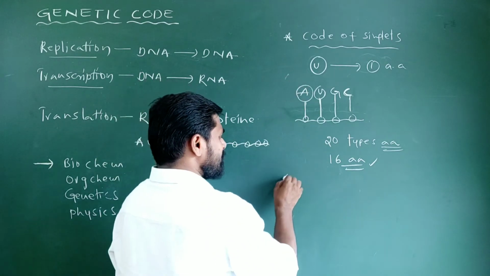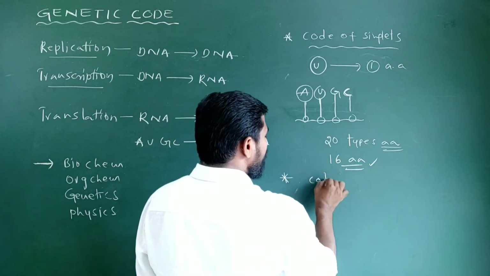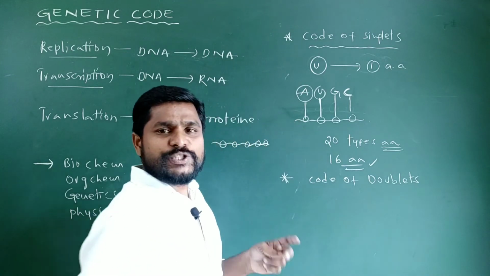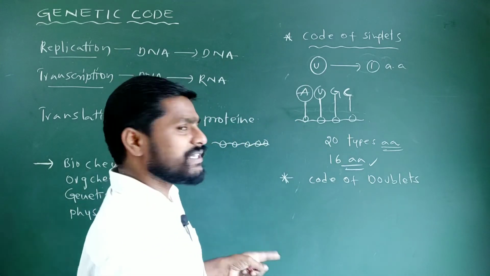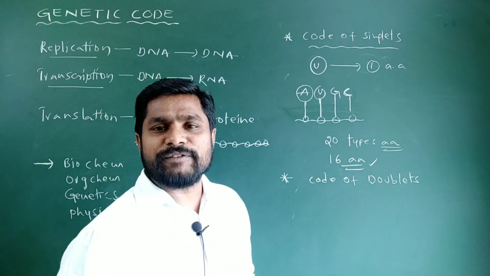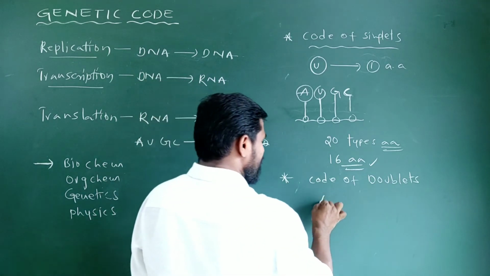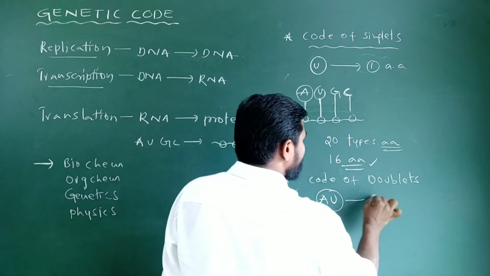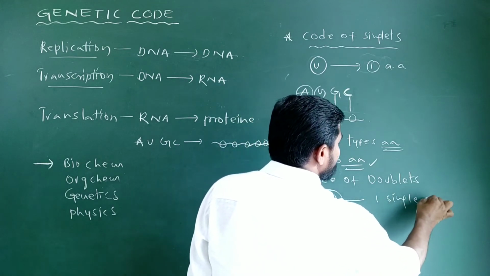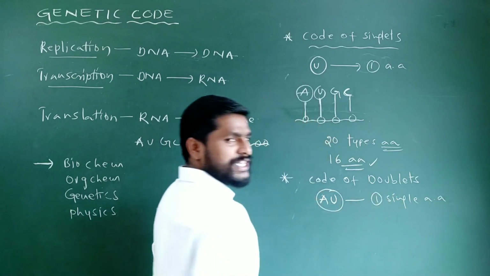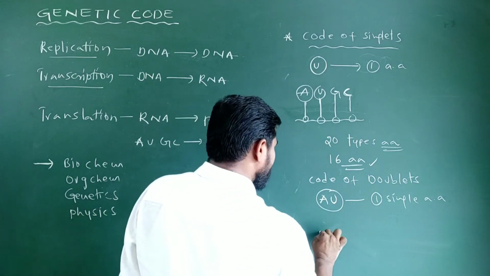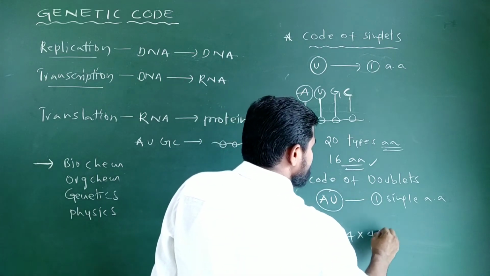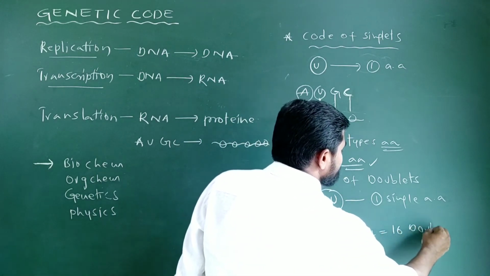Later, some workers proposed the genetic code as a code of doublets, according to which the combination of 2 nucleotides of a nucleic acid would code for 1 amino acid of a polypeptide chain. Say, for example, AU is a doublet, a combination of 2 nucleotides coding for a single amino acid. 4 types of nucleotides in combination of 2 would form 16 types of doublets.